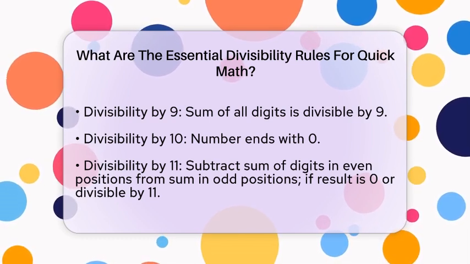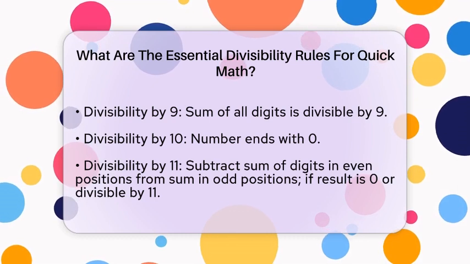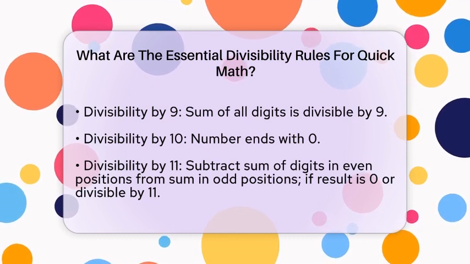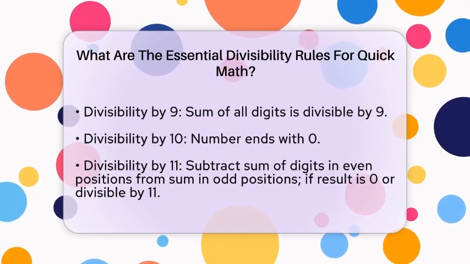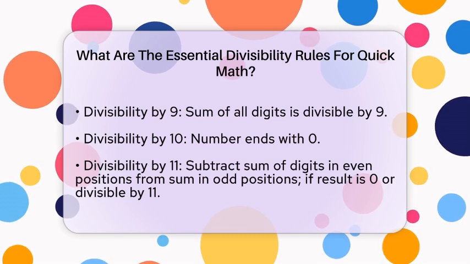Divisibility by 10 is simple. If a number ends with 0, it is divisible by 10. For example, 560 ends with 0, so it is divisible by 10.